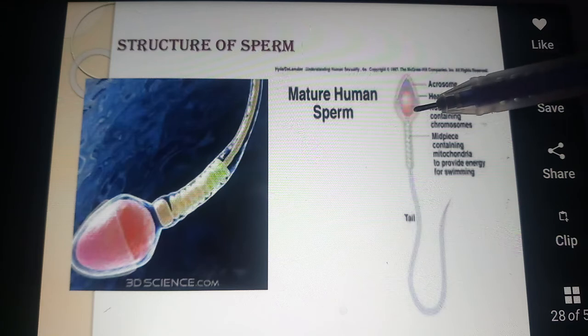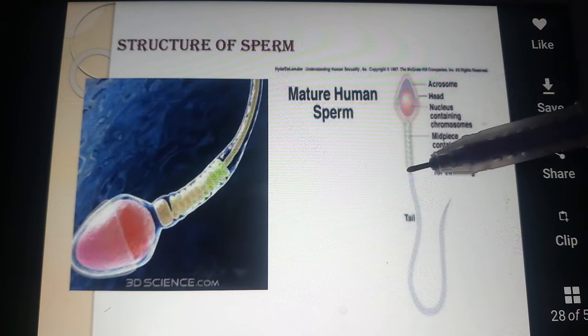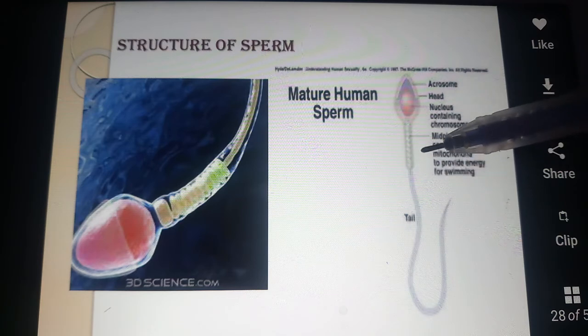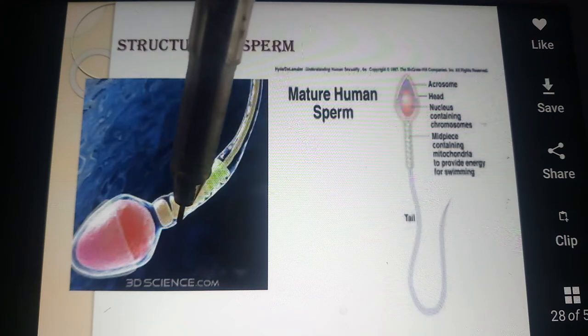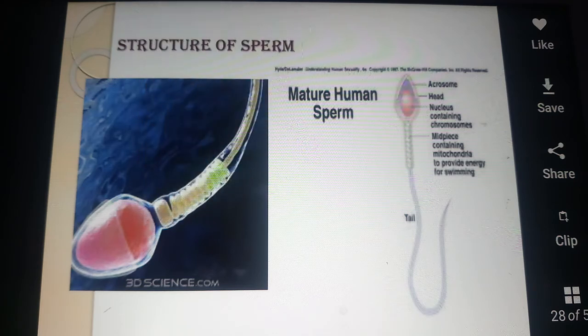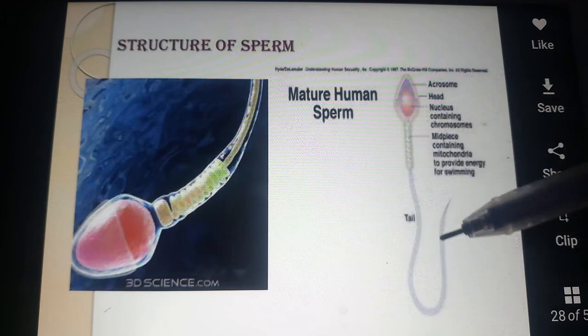Next, the middle piece. The neck is the short one. Next, the middle piece. Can you see here? It is like a spring-like, ribbon-like structure. The middle piece possesses numerous mitochondria which produce energy. You know, the mitochondria is called the powerhouse of the cell, which produces the energy for the movement of the tail, because the tail has to swim along the genital tract and fertilize the egg. So it has the long tail.